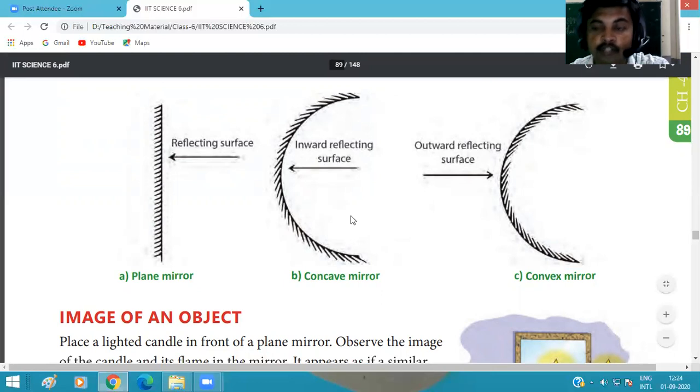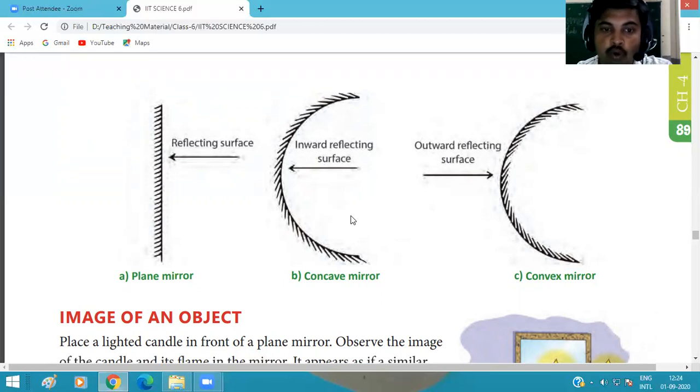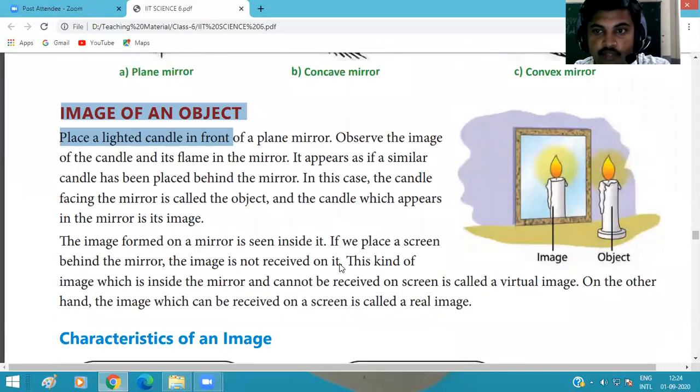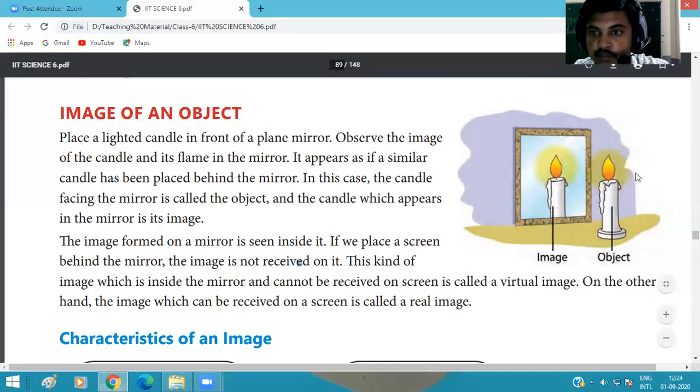Every mirror forms an image of an object. So let's continue with the image of an object. Which type of image is formed by the plane mirror or by the concave mirror? When we place a lighted candle in front of a mirror, what do we see inside the mirror?